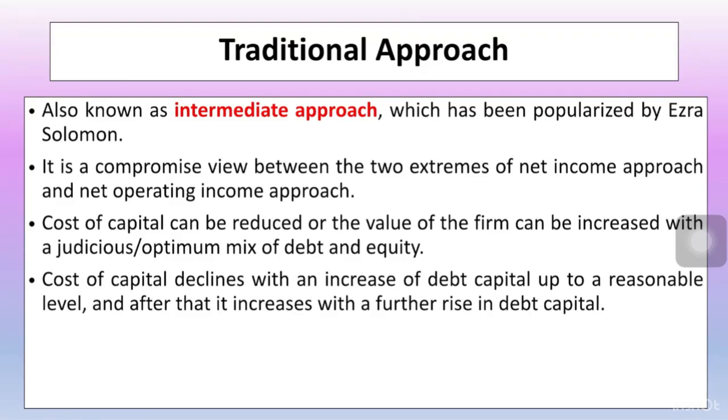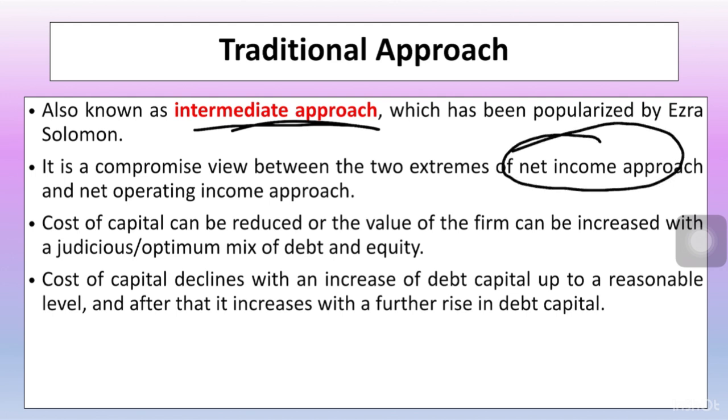Now coming up to the third theory, we have the traditional approach, right? This approach is also known as the intermediary approach, and it lies between the two extreme theories, that is the net income theory and the net operating income approach. So it lies somewhat between these two theories.